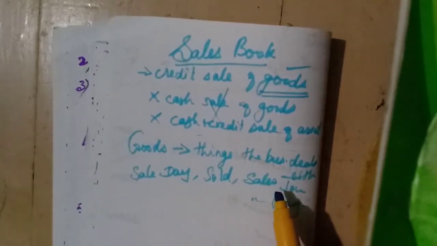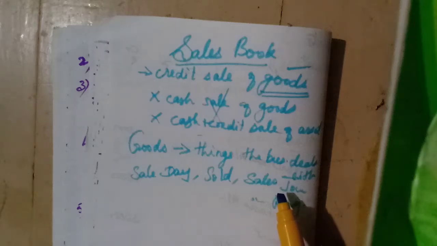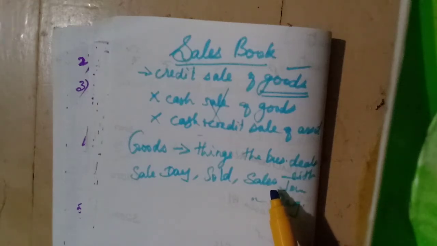In many names it is called. If they ask, you may not get confused with that one.